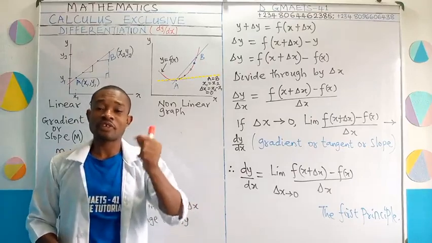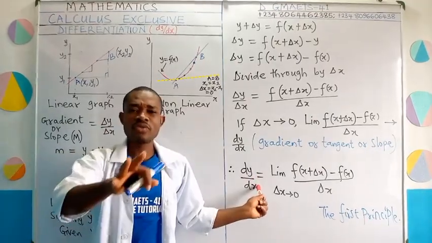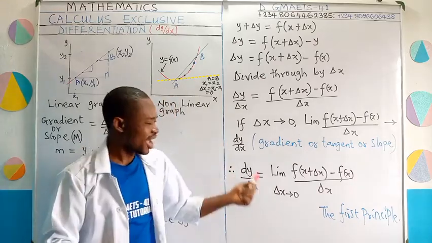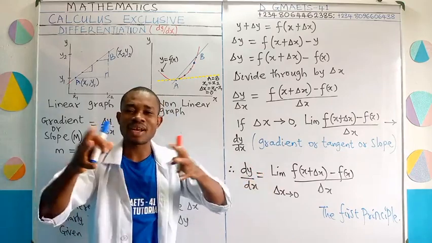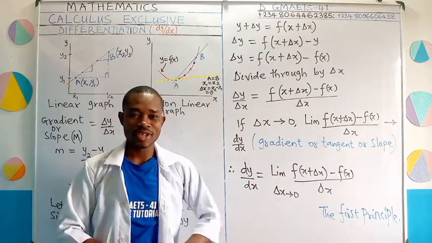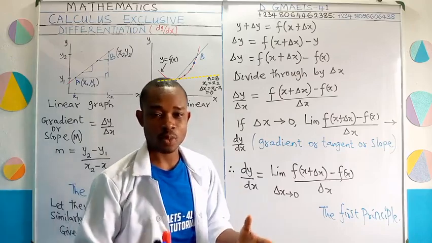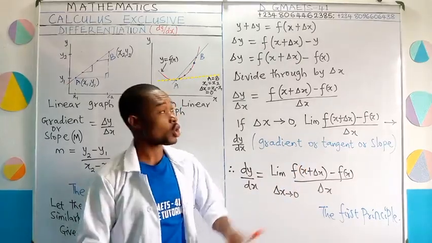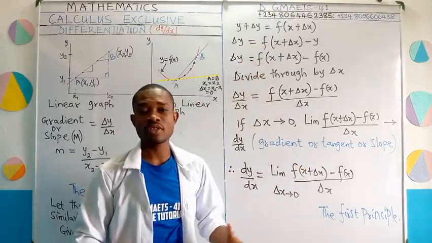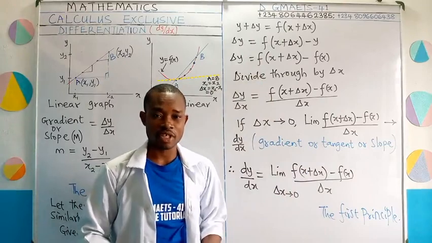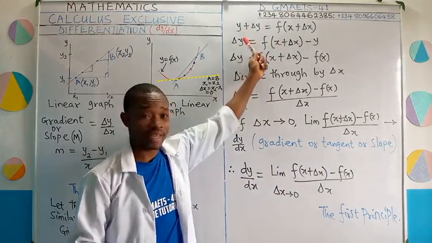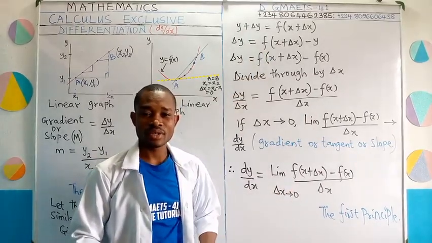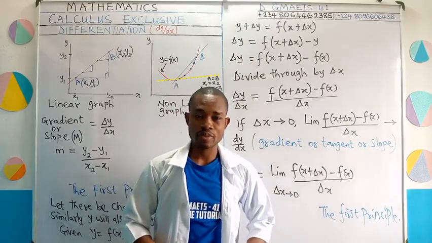For us to be able to solve such kind of problem, we use this. And of course, in real life, you know that because things keep changing, this is actually what we need to be able to analyze such real life problems, since we know that every day, every time, things keep what? Changing. You have to memorize this formula, very important, and of course, know how we derive it. Like I said, if a question is given to you, you may be asked to derive it from first principle. You may choose to start from the beginning like this without question, or you might choose to use the formula directly. We are going to see how we apply this first principle formula.